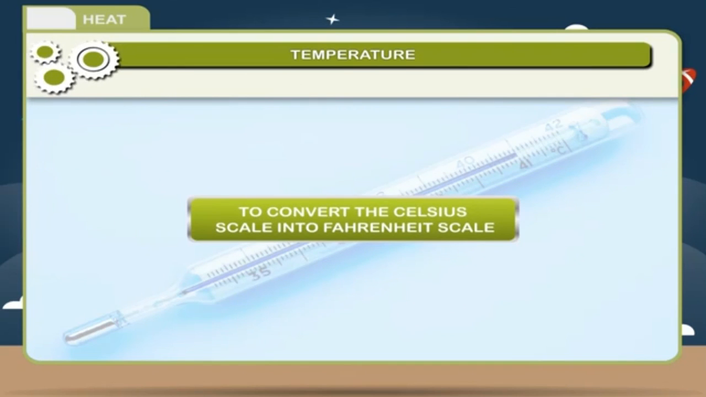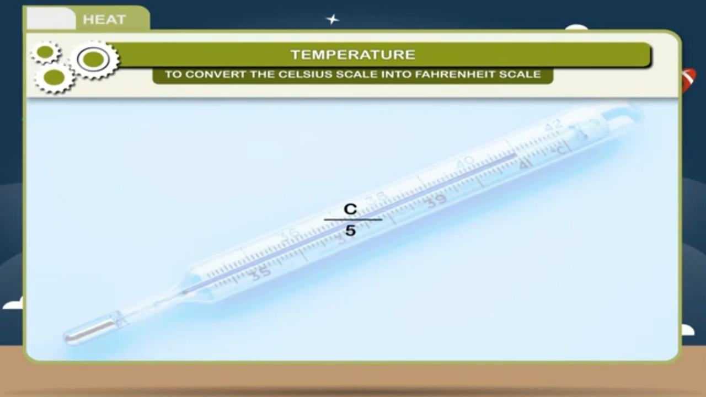To convert the Celsius scale into Fahrenheit scale, Celsius upon 5 is equal to (Fahrenheit minus 32) upon 9, or Fahrenheit is equal to 9 Celsius upon 5 plus 32. Celsius is equal to 5 times (Fahrenheit minus 32) upon 9. Celsius is equal to Kelvin minus 273.